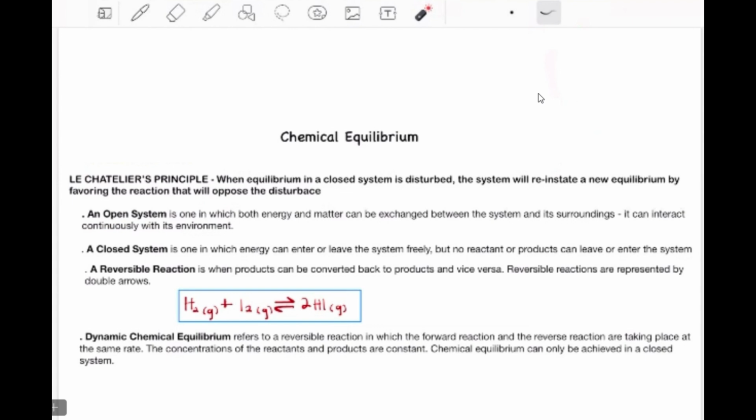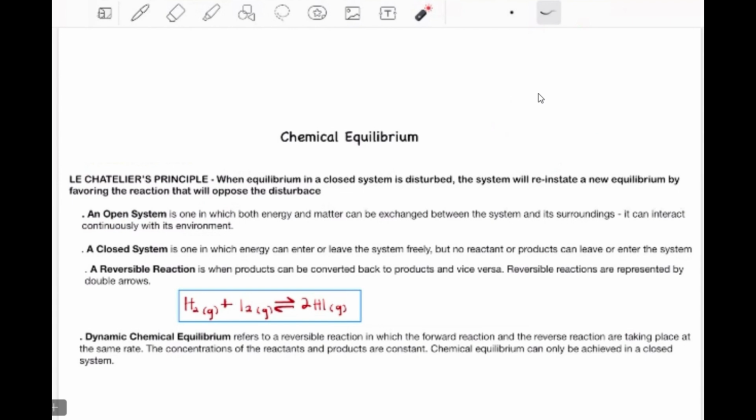So let's talk about the closed system. A closed system is one in which energy can enter or leave the system freely, but no reactant or product can leave the system. When we talk about the closed system, we are talking about the pot that is closed. When the pot is closed, the steam will go to the lid of the pot and go back again to form liquid again.